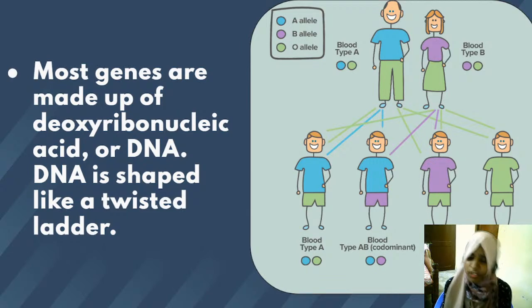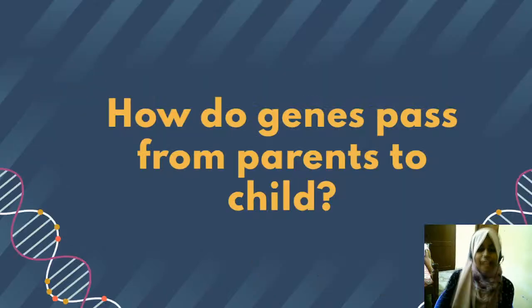So we have got 4 blood groups: type A, type B, type AB and type O. Now coming to the most interesting part, how do genes pass from parents to the child? Just take a moment and ponder over this. Just think for a minute. How do genes pass from the parents to child?